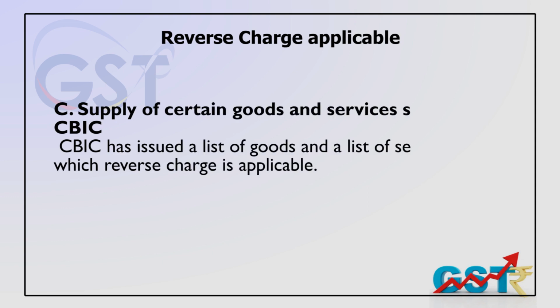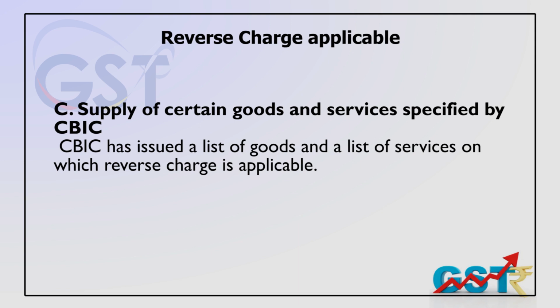Category number 3 is supply of certain goods and services as specified or notified by the CBIC, the Central Board of Indirect Taxes and Customs. They notify from time to time, and the notifications are very clear about certain goods and certain services.